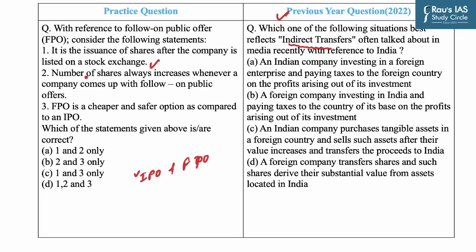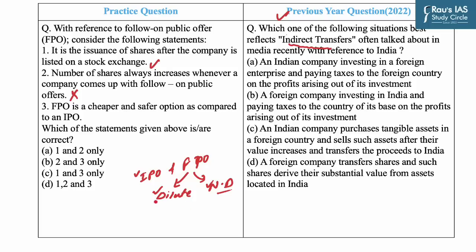Statement 2 says the number of shares always increases whenever a company comes up with a follow-on public offer, that is FPO. This statement is incorrect, as in the case of FPO, there are two routes, namely dilutive and non-dilutive. In a dilutive FPO, the company issues an additional number of shares in the market for the public to buy.